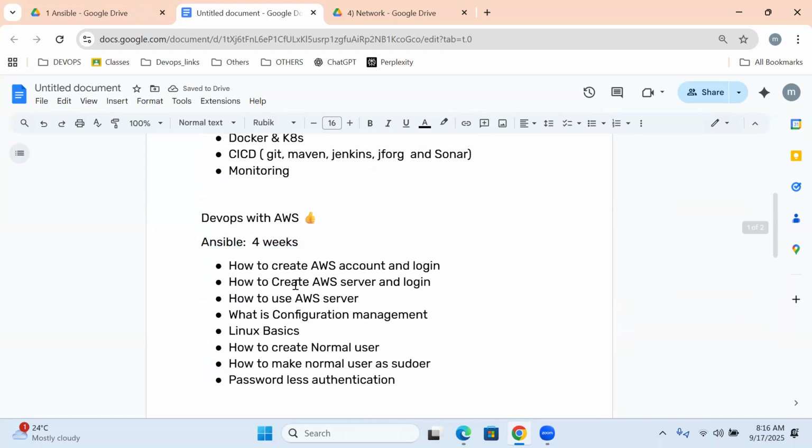Each and every student knows about this. But anyway, I don't want to show you how to create an account, but let me show you, as some students don't know about it: how to create a server, how to get into the server, and how to use it. Let it be experienced, then we can go for understanding. Our agenda for today is what is configuration management.